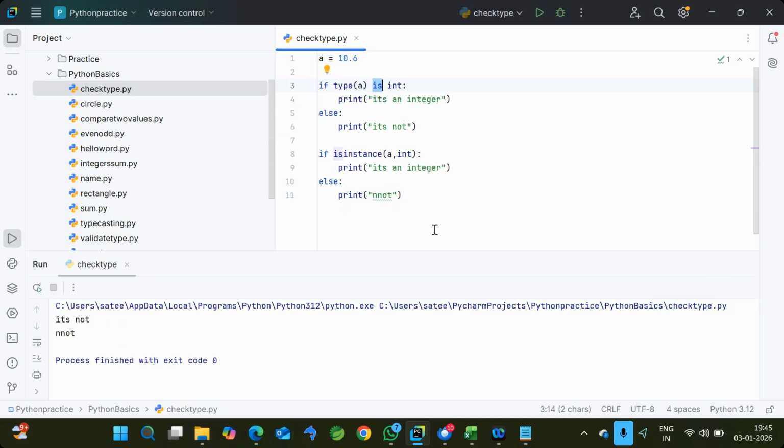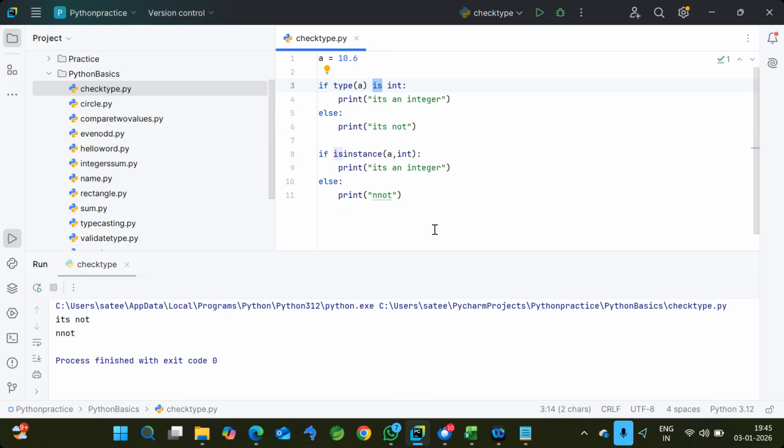Okay, but these are all different combinations of operators commonly used in the conditionals and looping. Even in looping statements we use the same combination of operators. So whenever you want to write any conditional statement, you have to recollect the conditional operators first: relational operators, logical operators, membership operators, and instance operators. So these four operators will help you to write the conditional statements. Similarly, we can also write looping statements, like while and for loop. So that we will cover in the next class, but this is all about your conditional statements and some examples.